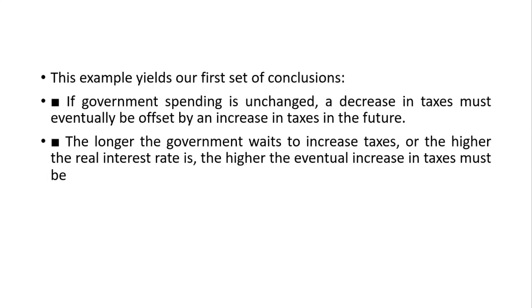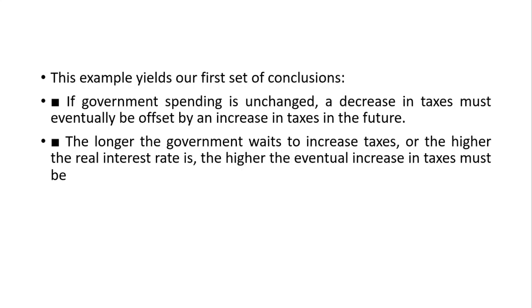Okay, and this example yields our first set of conclusions. If government spending is unchanged, a decrease in taxes must eventually be offset by an increase in taxes in the future. So if there is a decrease in taxes in a year, then this will be offset by an increase in taxes in the future. The longer the government waits to increase taxes, or the higher the real interest rate is, the higher the eventual increase in taxes must be.